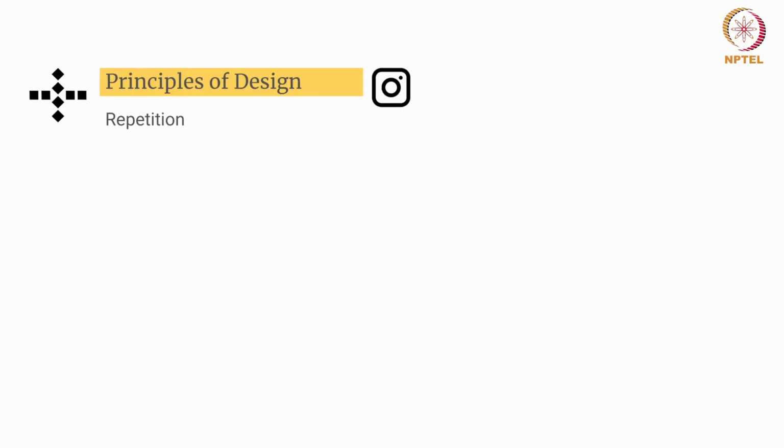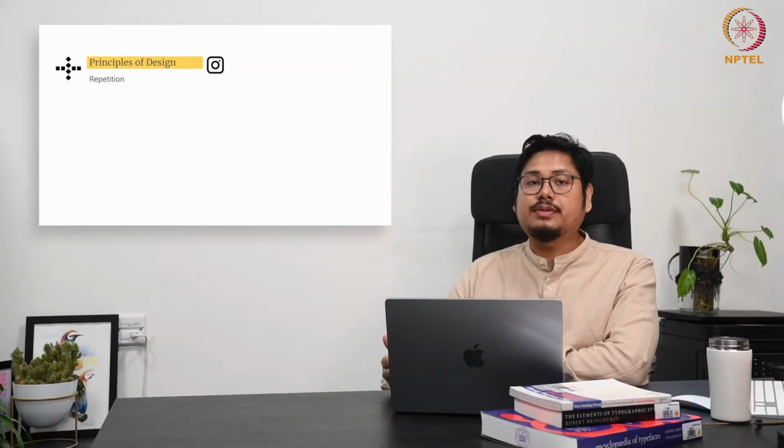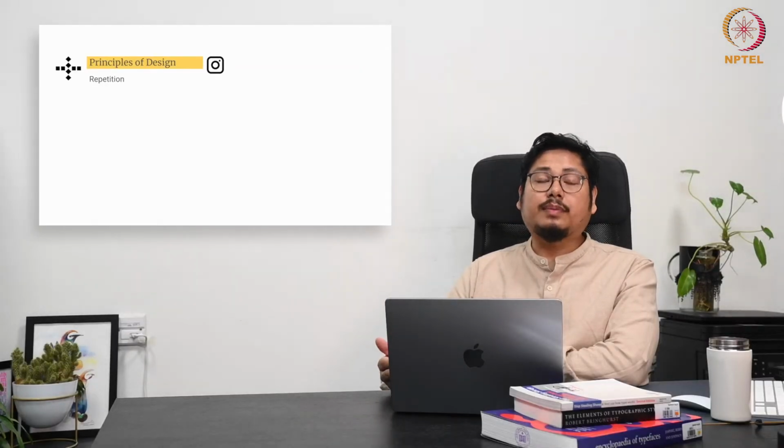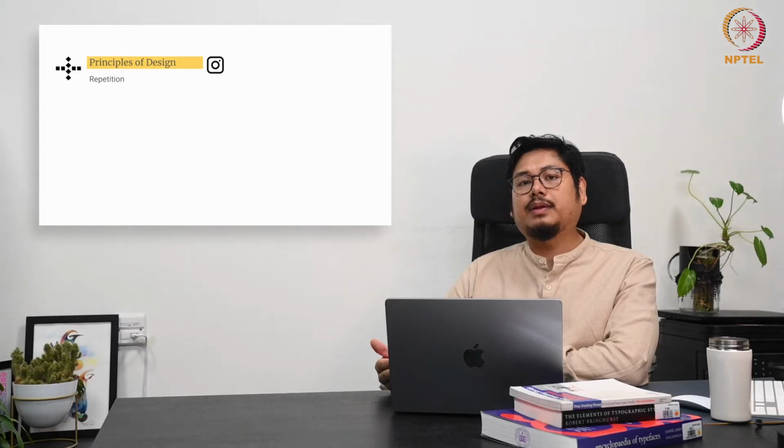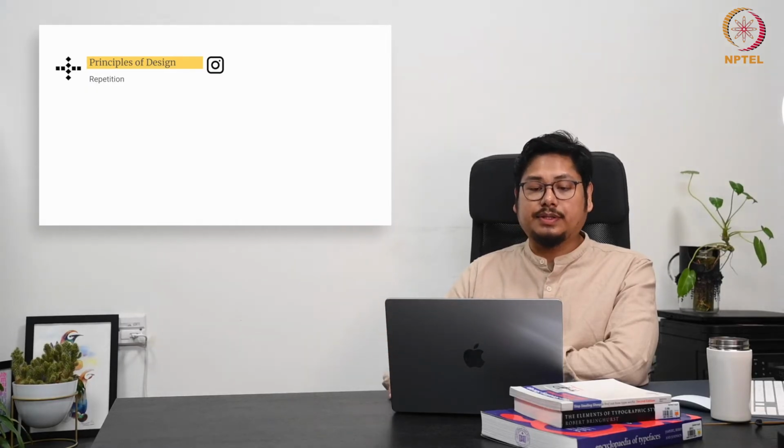So next we will talk about mobile representation. Nowadays we use lots and lots of applications on mobile, and one application most of you will know is Instagram. In Instagram there are social media posts, right? So we'll look into how social media posts can also benefit from using the concept of repetition.